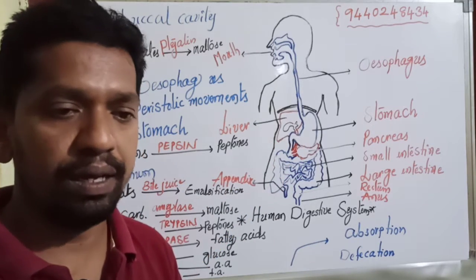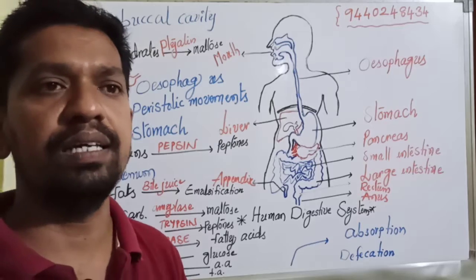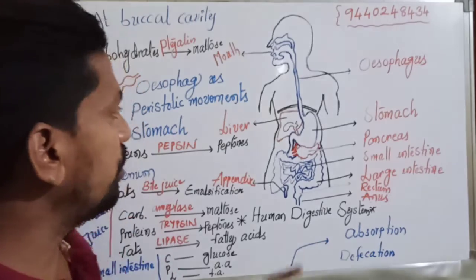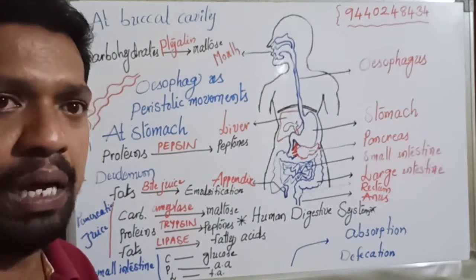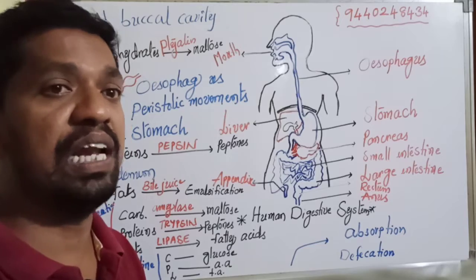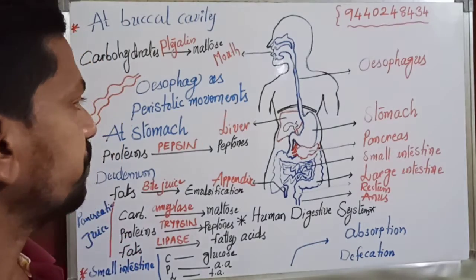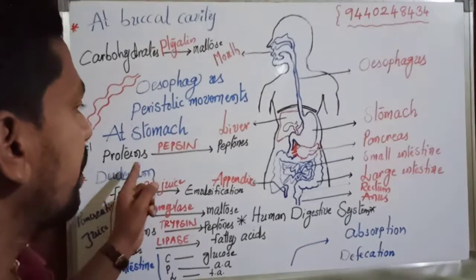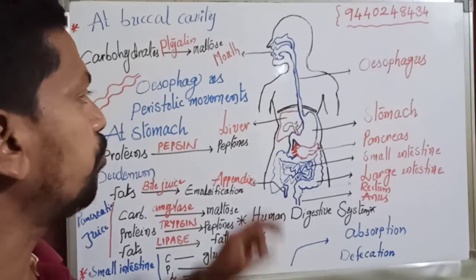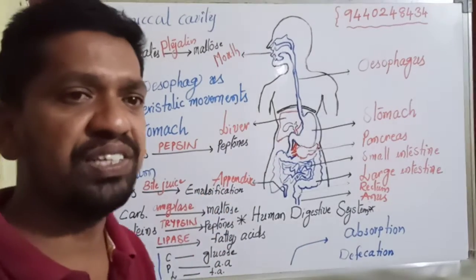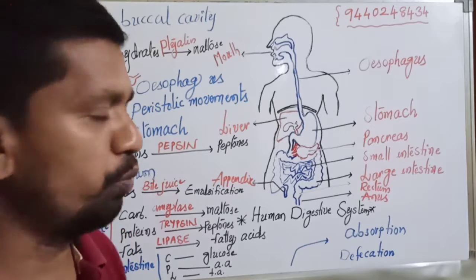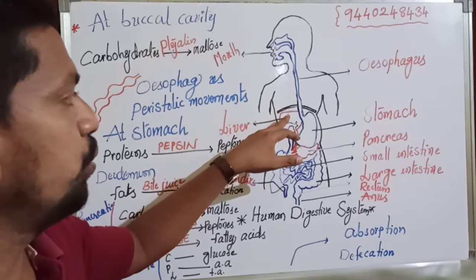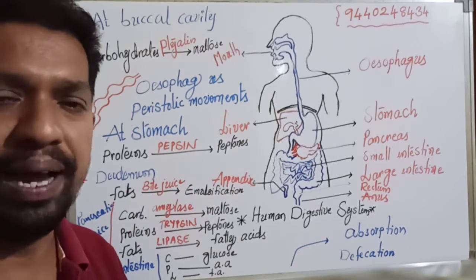Remember the important thing: bile juice doesn't contain any enzyme. Though bile juice has no enzyme, it is very important for the digestion of lipids. Why? Because due to bile juice, large fat particles are converted into small globules, known as emulsification of fats. Listen to me: the largest gland in the body is the liver, and the juice given by the liver is known as bile juice.